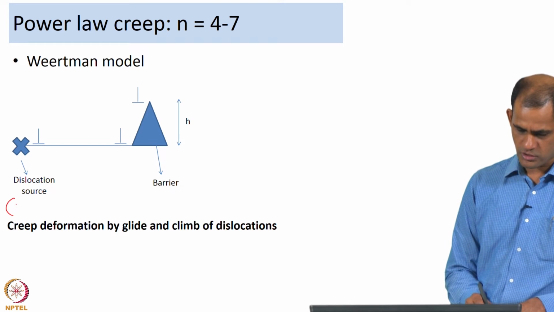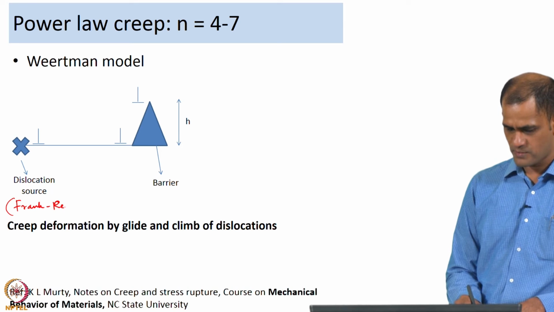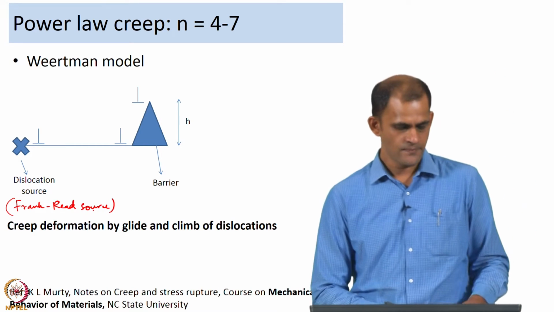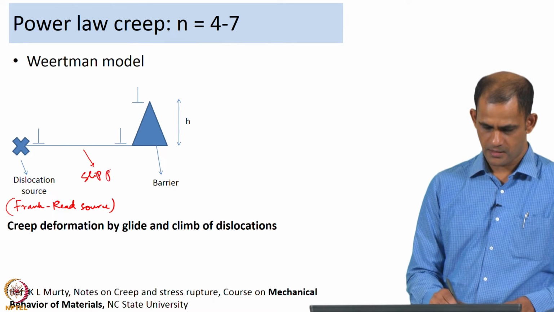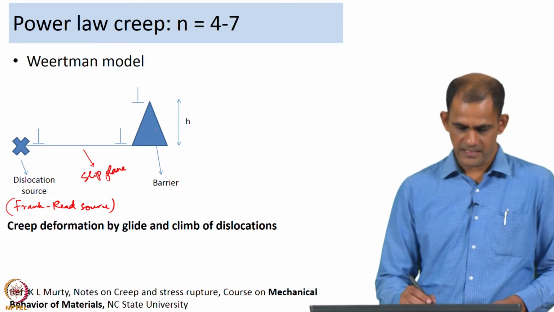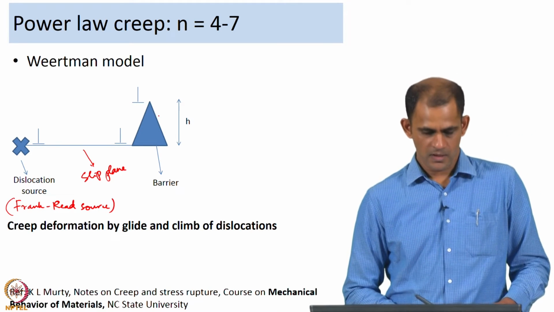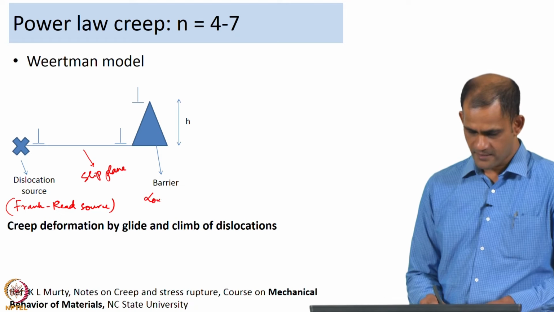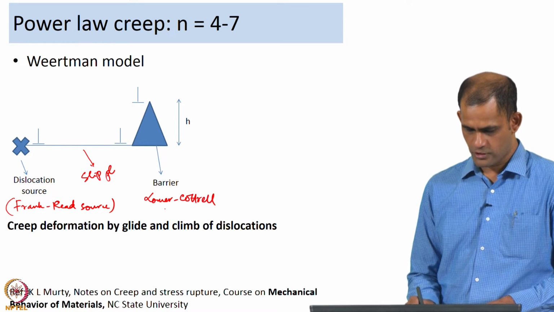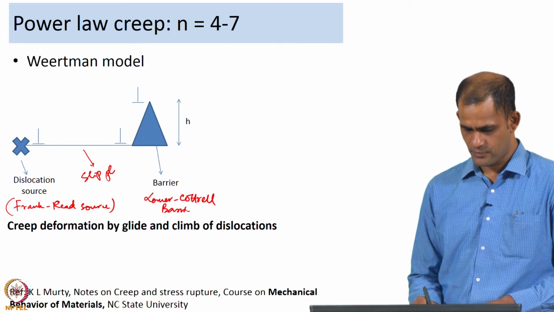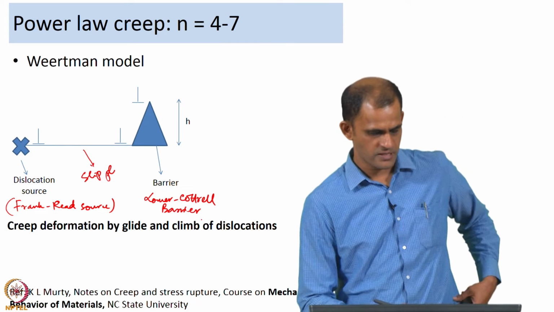The source is a Frank Read source emitting dislocations. These dislocations glide along their slip plane till they encounter a barrier. An example of a barrier is a Lomer-Cottrell barrier. This is an example of a barrier to dislocation motion.